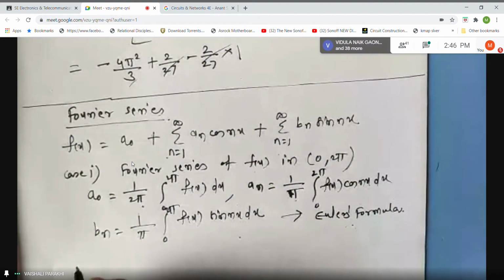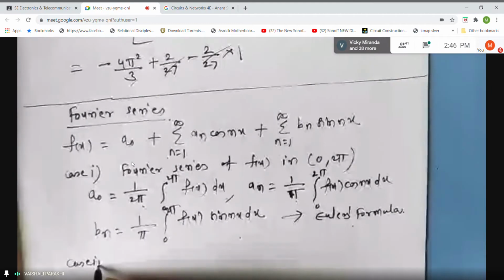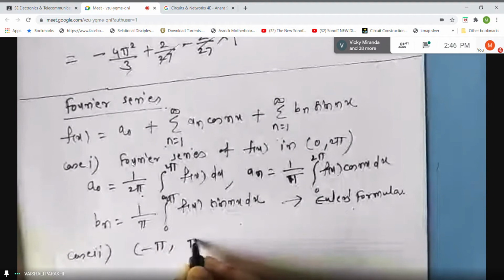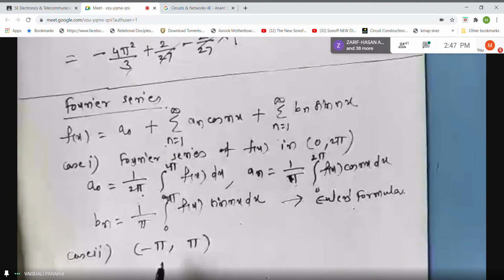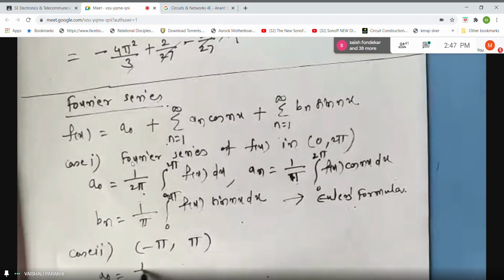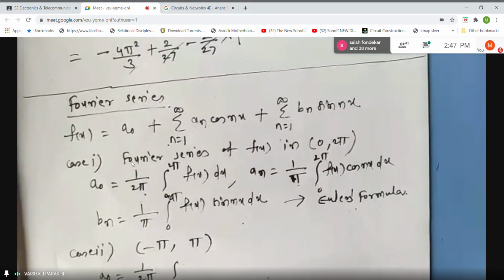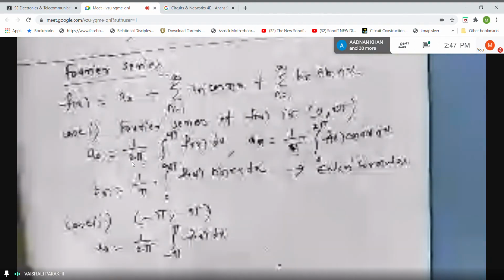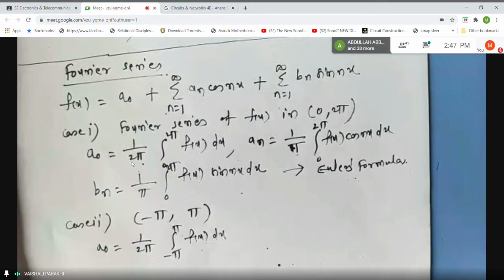Now in case number 2, students, the interval is minus pi to plus pi. In place of 0 to 2 pi, now the interval is from minus pi to plus pi. So everything is the same except the limits. See, a naught will be 1 by 2 pi integral from minus pi to plus pi f of x dx. If you compare with the earlier formula, it is the same, isn't it? Only here the limits are from 0 to 2 pi, and here the limits are from minus pi to plus pi.